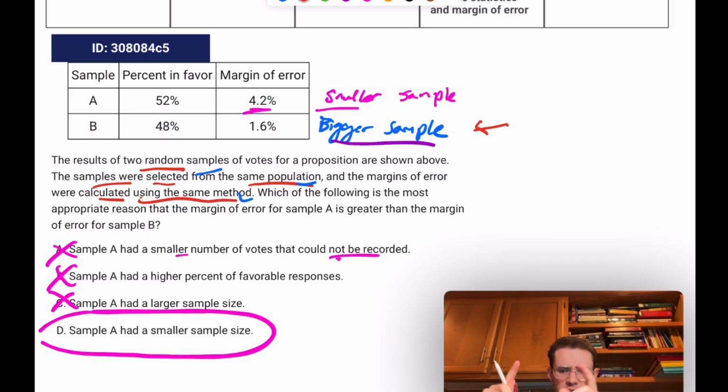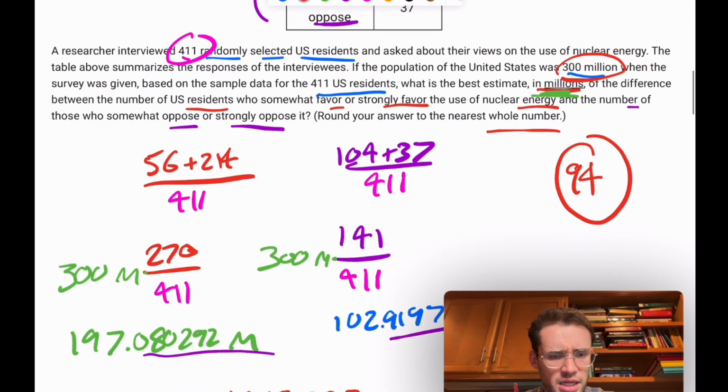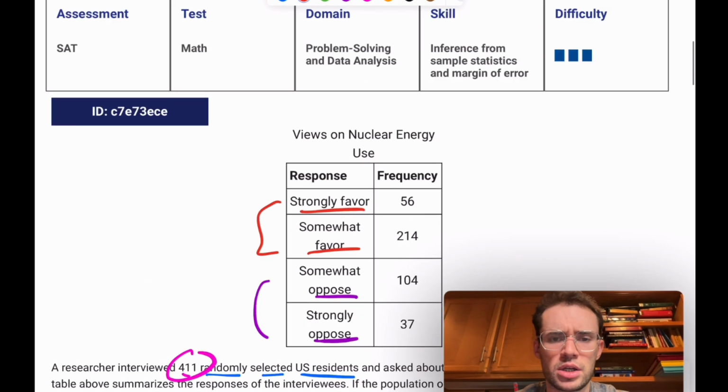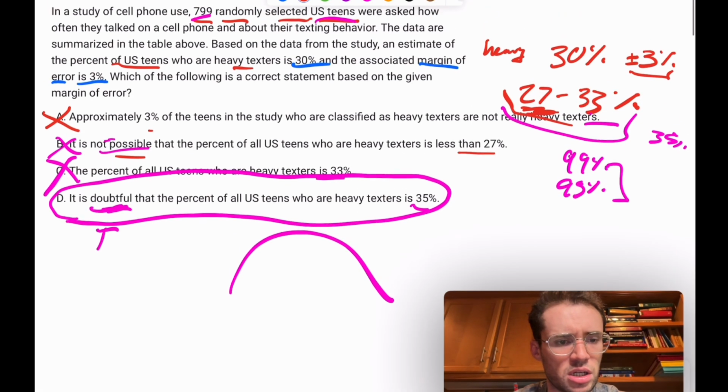And when I went over that, I talked about how you can extend it to the extremes. If you had surveyed everyone, the entire population, then it's going to be super accurate or 100% accurate. And if you had surveyed just 1 or 2 people, it's going to be much less accurate, right? Because then you're going to get 100%, 50%, or 0. This one was another one where you had to find the proportion based on the values in the table, and then multiply it by the population at large, and then find the difference between them. So, very similar to that last question.